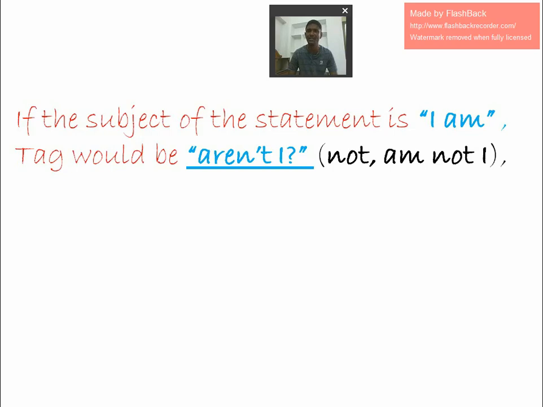Many people feel that am is a helping verb in positive mode, so it should change into negative, amn't I. Many people get confused here. It's not amn't I, it's aren't I. It is an exception. Just copy it, it's a rule.